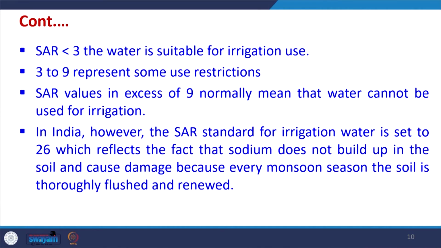In India, however, at many places irrigation water with very large SAR values is being used. This will cause a lot of problems in the long run. So, we should understand these things and determine the SAR values for all the waters that we are using for irrigation, and we should find out the SAR values for all the canal systems which are being used further for irrigation.